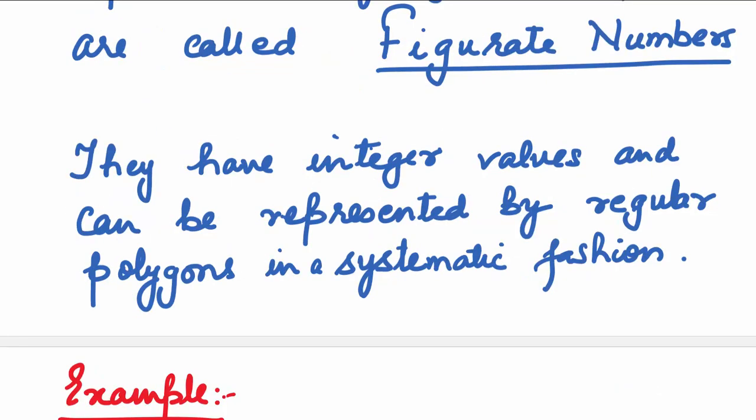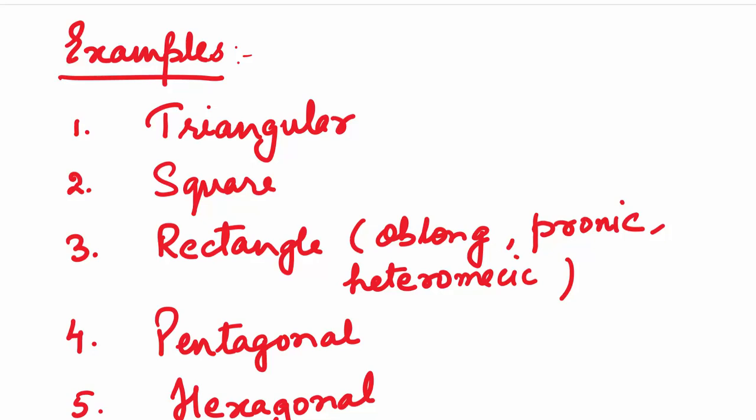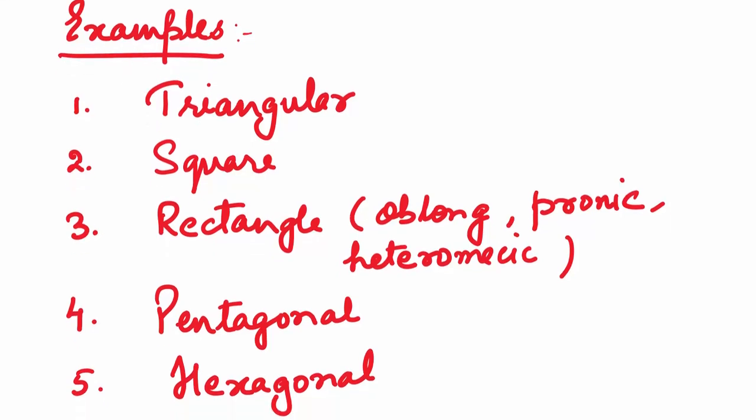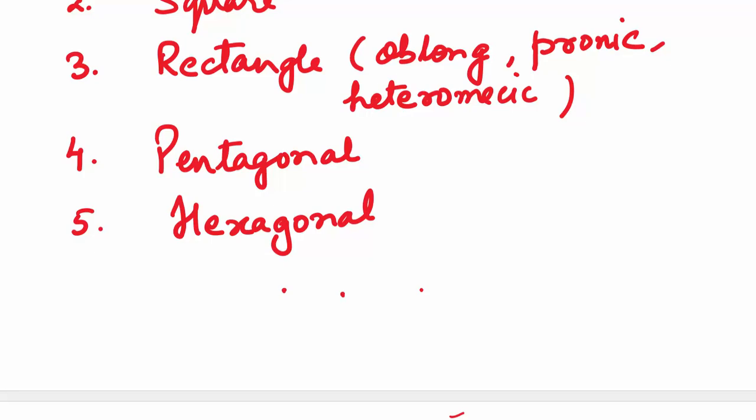They have integer values and can be represented by regular polygons in a systematic fashion. So, triangular numbers, square numbers, rectangular numbers, which are also called oblong or heteromecic, pentagonal, and hexagonal are some of the examples of figurate numbers.